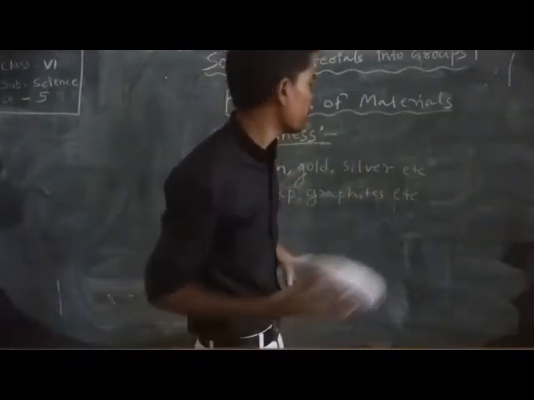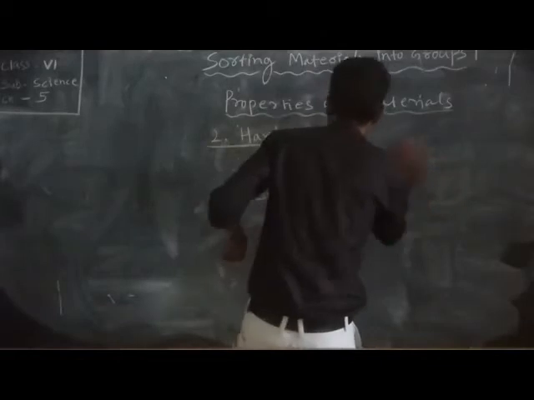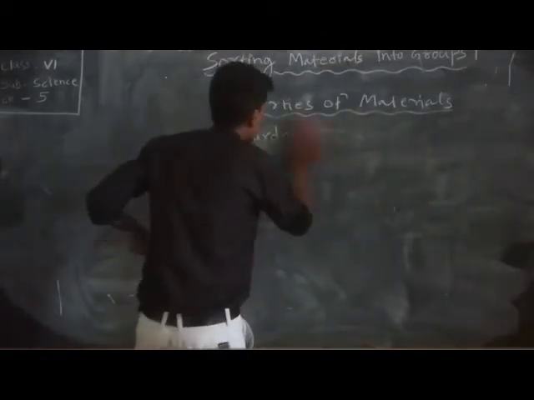Student, now we come to the third property. What is the third property?